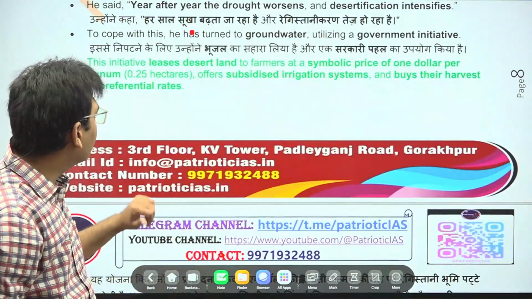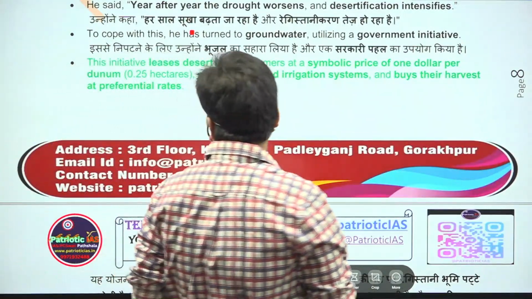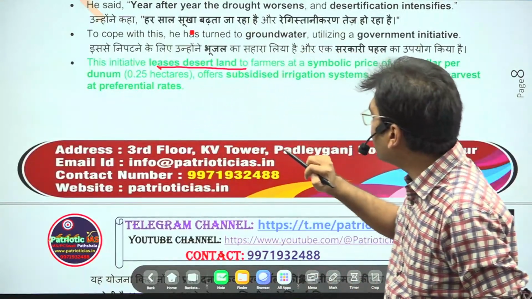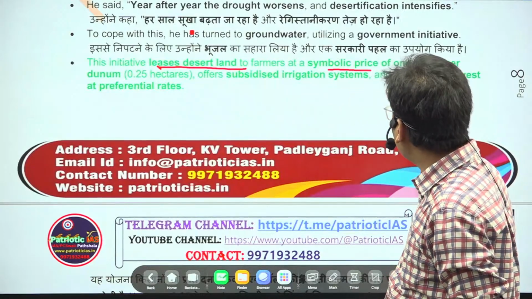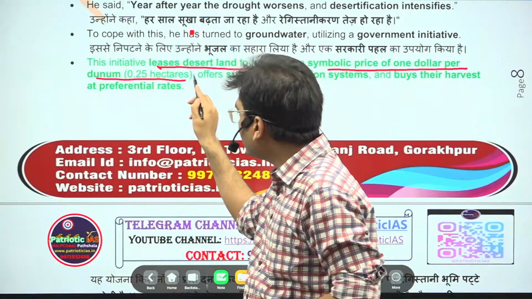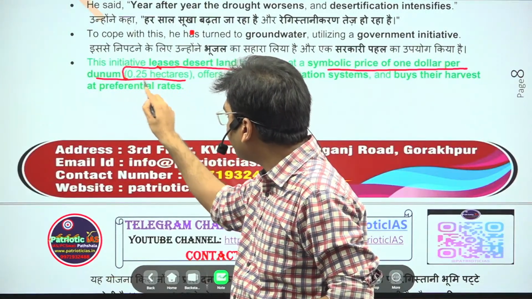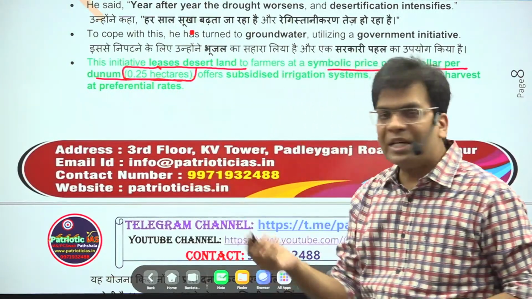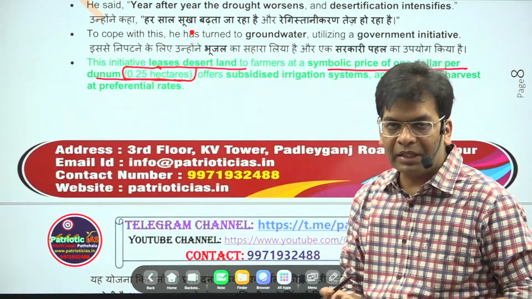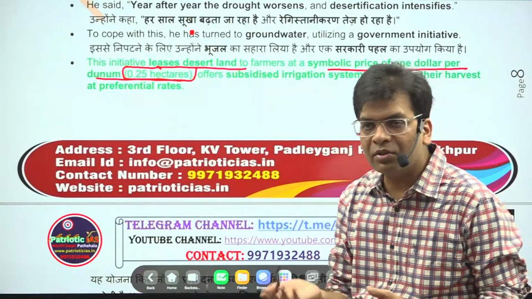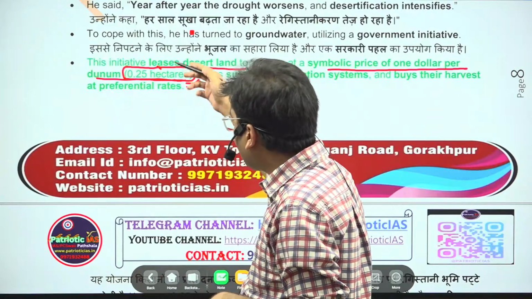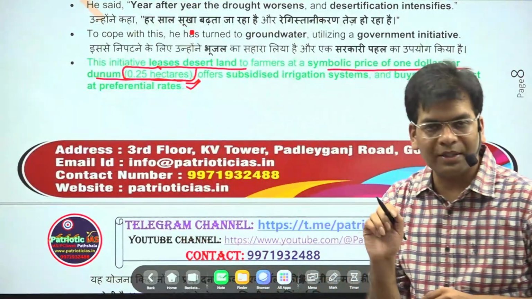Under this initiative, the government is leasing desert land to farmers at a symbolic price of $1 per dunum. A dunum is a measurement of land, like we measure in bigha, acres, kattha, or square feet. One of the measurements in Iraq is the dunum. I hope this is clear.